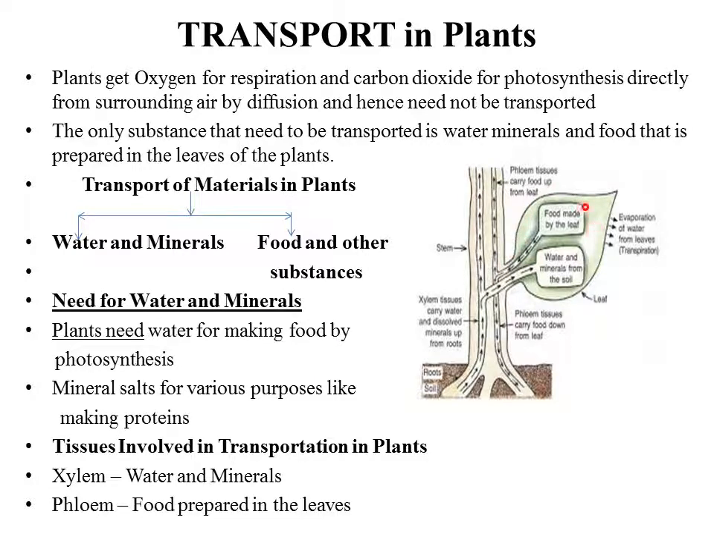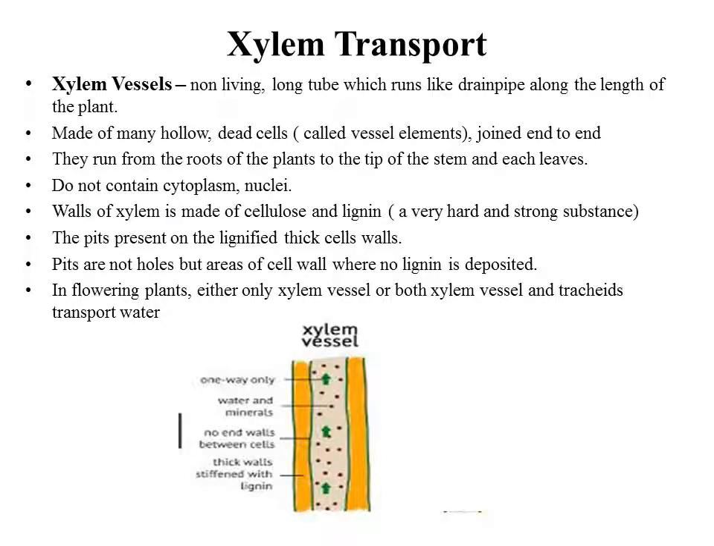So food which is prepared in the leaves of the plant is transported upward wherever the food is required, as well as downward, that is towards the roots. So it is bidirectional. The translocation of food is bidirectional, whereas movement of water, or ascent of sap, is unidirectional. We'll discuss this in detail. So we'll talk about xylem transport now. So what is xylem?